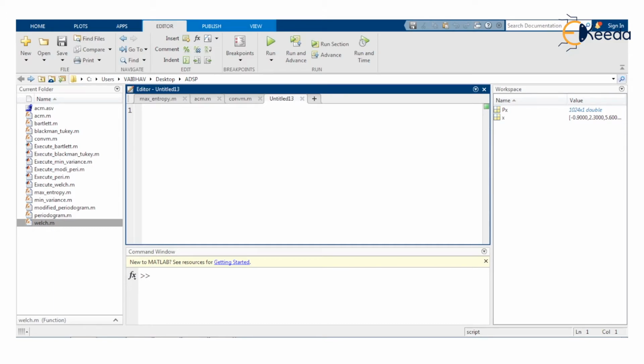So for the purpose of execution, we first of all begin with close all, next to that clear, clc, and here the first module is generation of a discrete time random process.